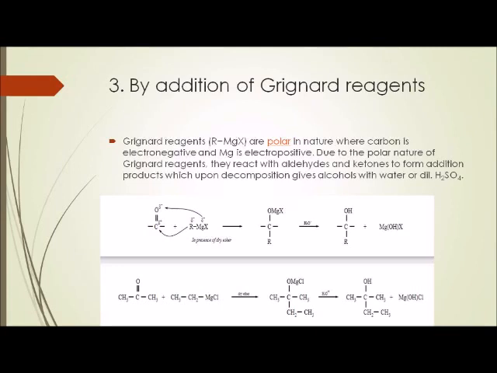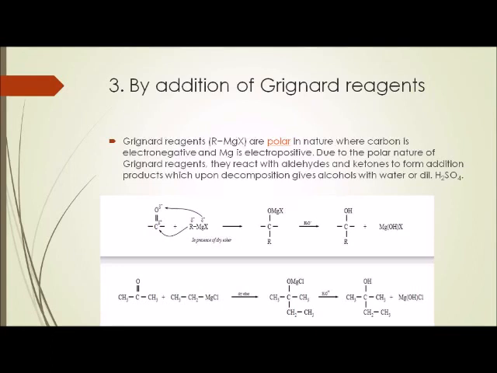When aldehydes and ketones react with Grignard reagent RMgX, the R alkyl group of Grignard reagent goes towards the carbon, whereas MgX goes towards the oxygen, forming an intermediate, and then it is decomposed into an alcohol in the presence of H3O+.